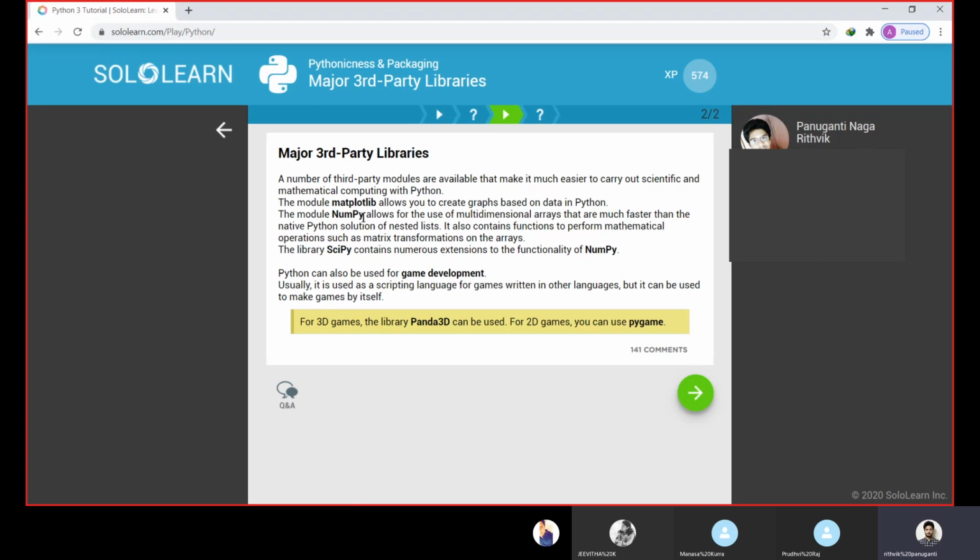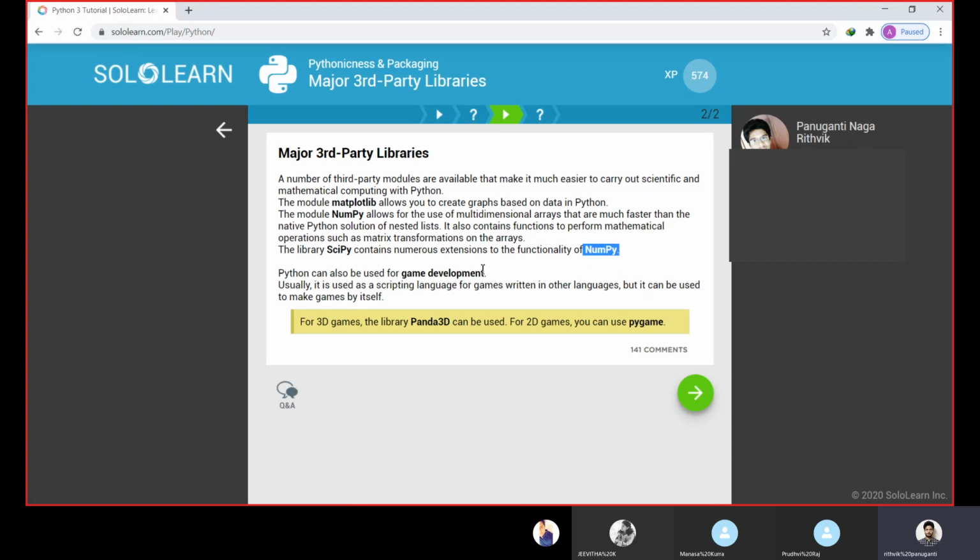There is also an advanced library of numpy, that is scipy, which contains numerous extensions to the functionality of numpy.